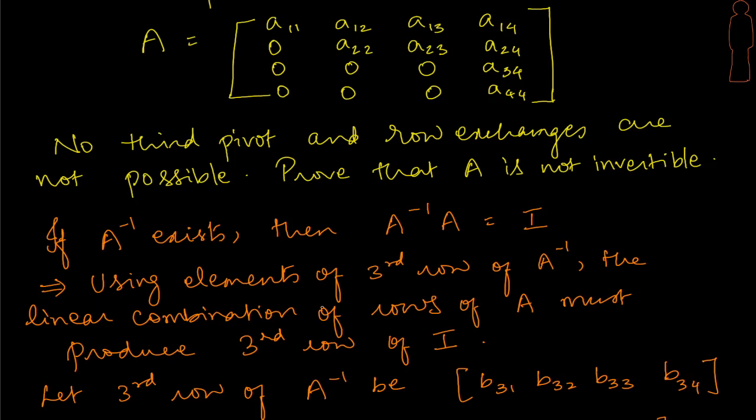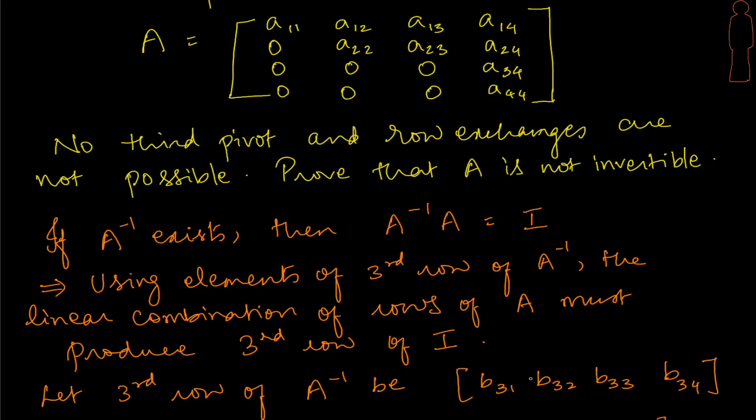Anyway, so we are trying to see if we can bring up the third row of A inverse. If we are going to use the elements of the third row of A inverse as the scalars and take the linear combination of the rows of A, because A inverse times A we are picking up to be I, then that will produce the third row of the identity matrix. Now we know what's the third row of the identity matrix. It is 0, 0, 1, 0. This being a 4 by 4, the third row has got to be 0, 0, 1, 0. So let's assume that the third row of A inverse is going to be given by some scalars here.